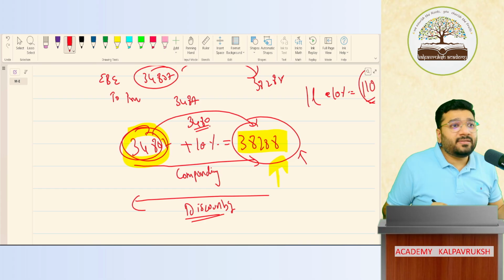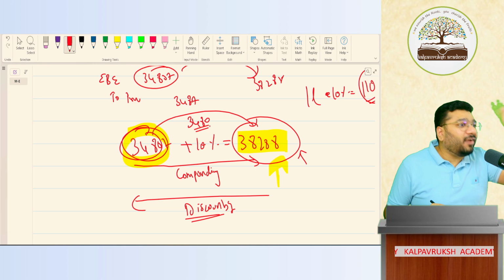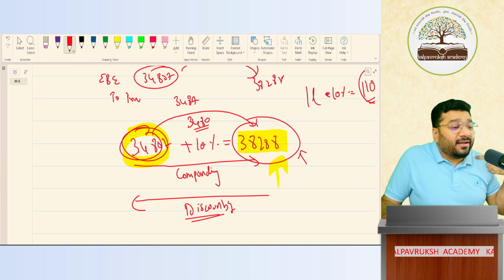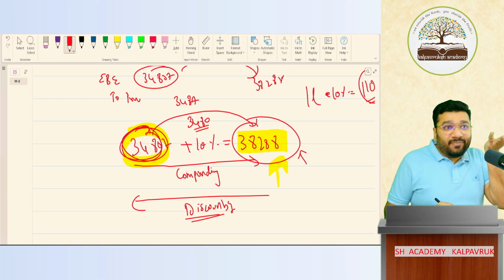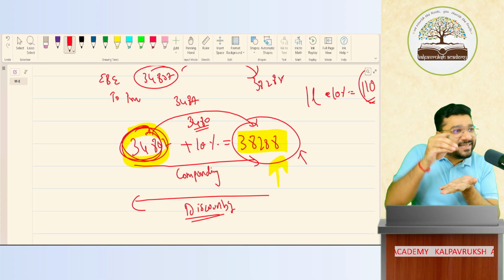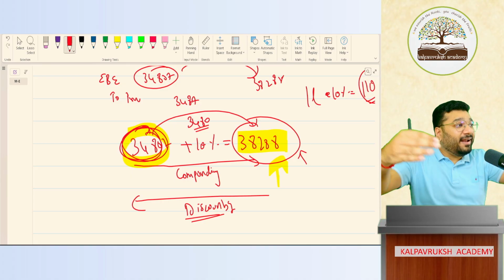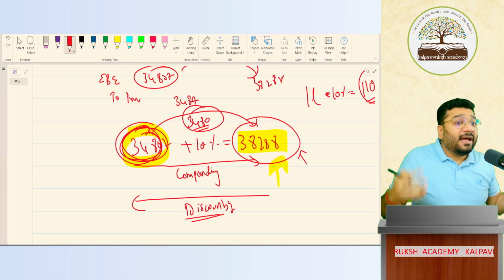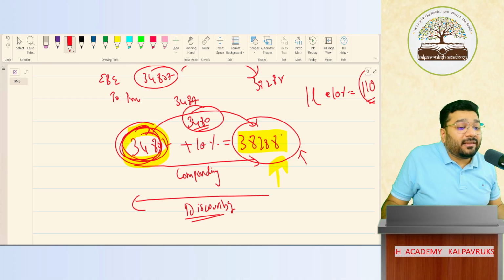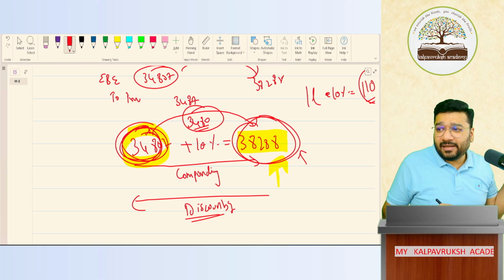So what does a prudent businessman say? I will run. I will work hard. I alone will not work hard. I will work hard and generate 34,807 crore. I'll have money in hand. No, this money also I'll invest. I'll make this money also run for 1 year. So I'll run, I'll save this much money, and this money will run and earn so much money. Both together, we will save 38,288 crores. Got it? Not got it? Clear or not clear? Tell no.